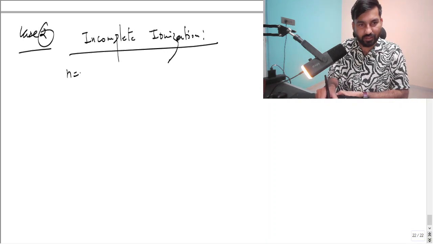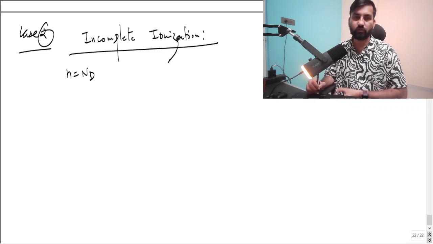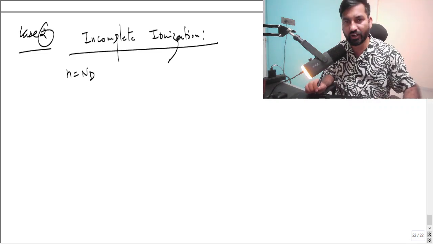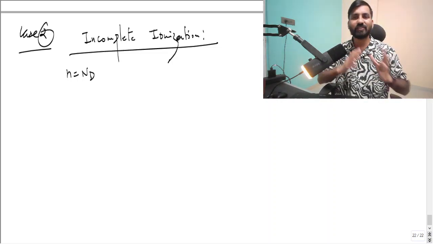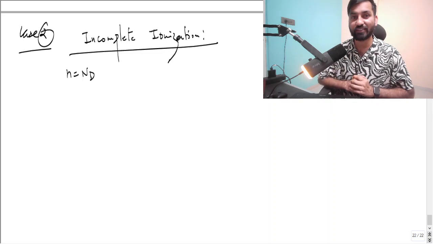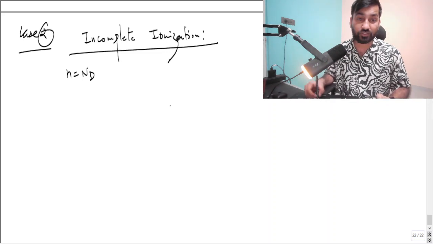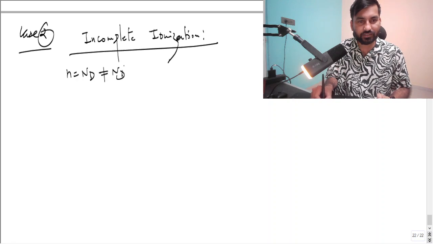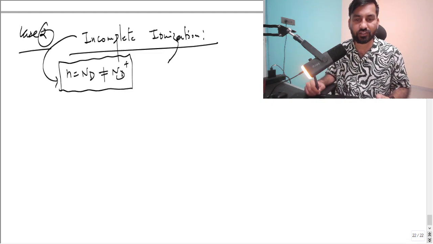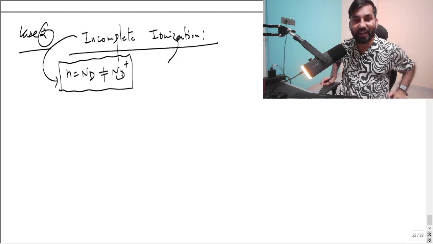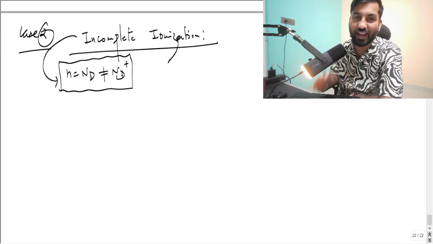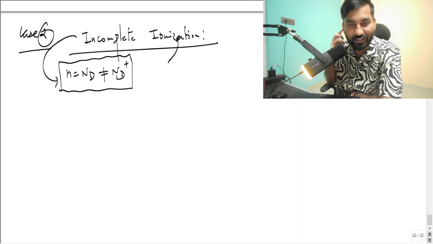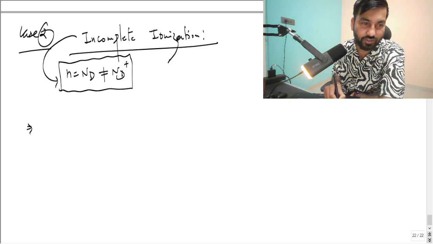So remember that n will be equal to nd. This will be always true, whether 100% ionization is there or incomplete ionization is there. n is going to be equal to nd. That is always true. But what is not true is it will not be equal to nd plus, guys. Remember that. In case of incomplete ionization, it will not be equal to nd plus. I hope this makes sense to all, right? So n will be equal to nd, but nd plus will not be equal to nd. Remember that.